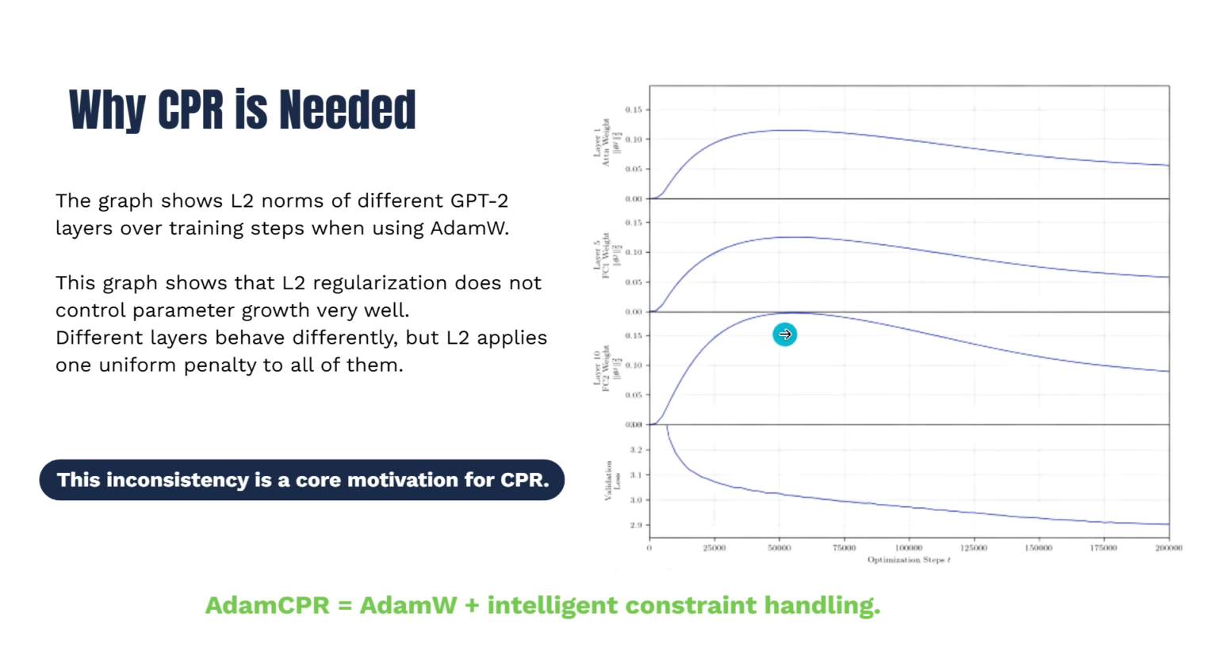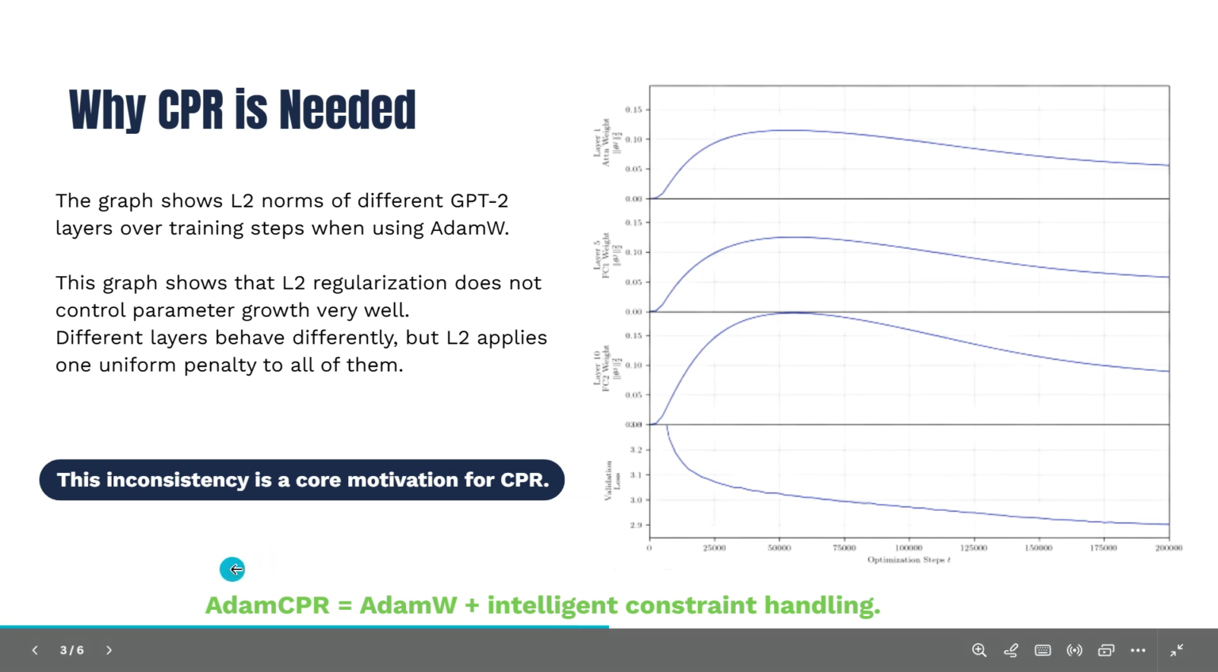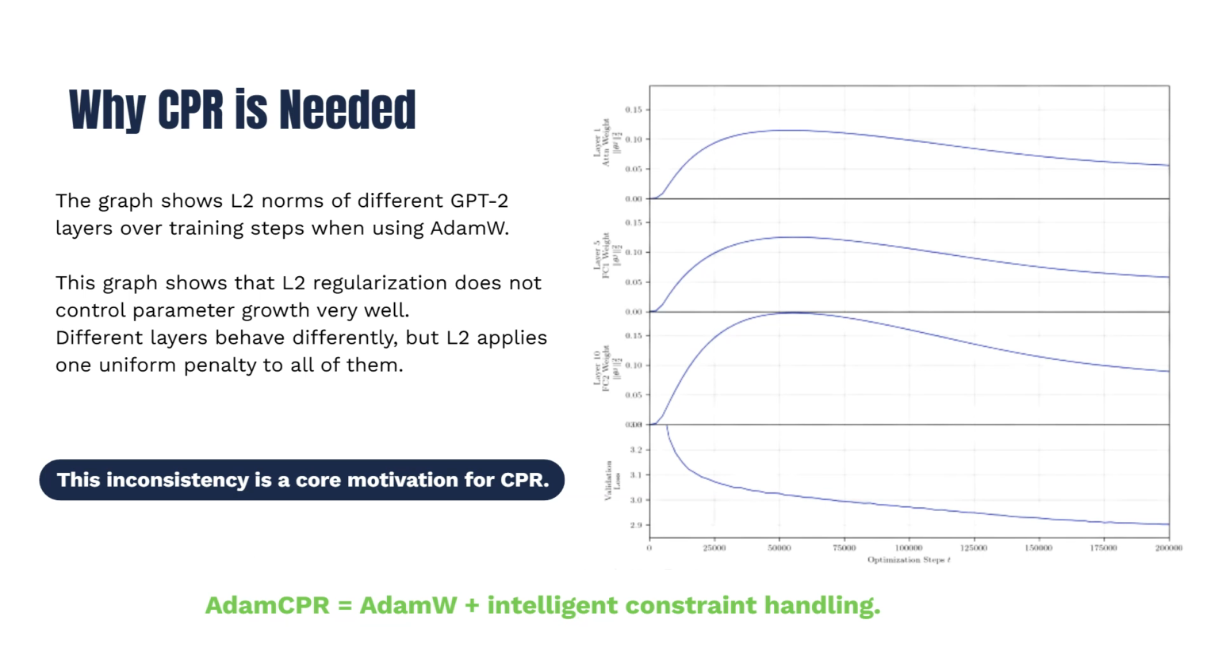This means L2 regularization is not controlling parameter growth in a consistent way. It applies one uniform penalty even though each layer behaves differently. This inconsistency is the core motivation of CPR. And what is ADAM CPR? ADAM CPR is AdamW plus intelligent constraint handling.